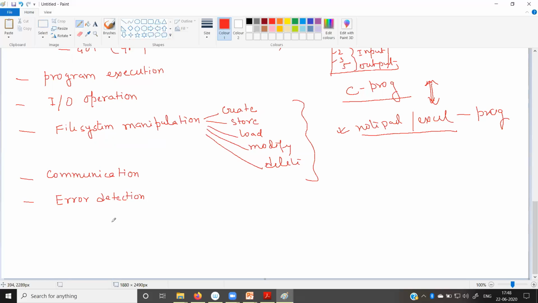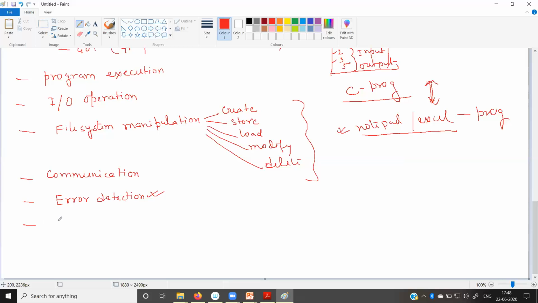The error detection service monitors all parts of the computer: whether the hardware is working properly, whether all the application software is working properly, whether there is any failure, or something is taking too much time. Everything is monitored by the error detection service. If it notices any abnormality, it will be reported by the error detection service.